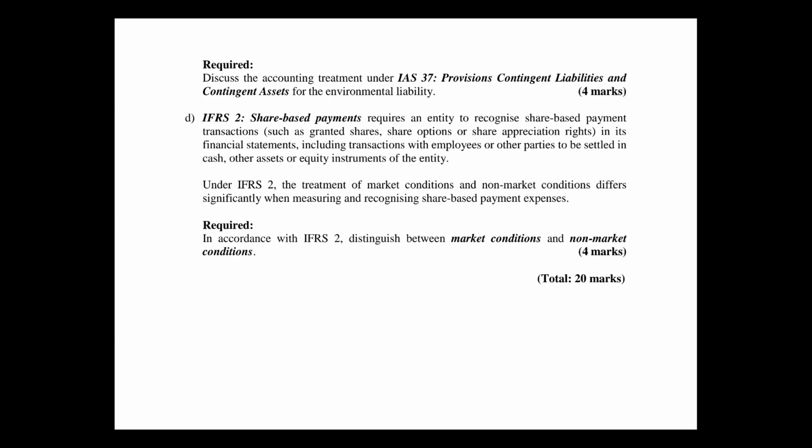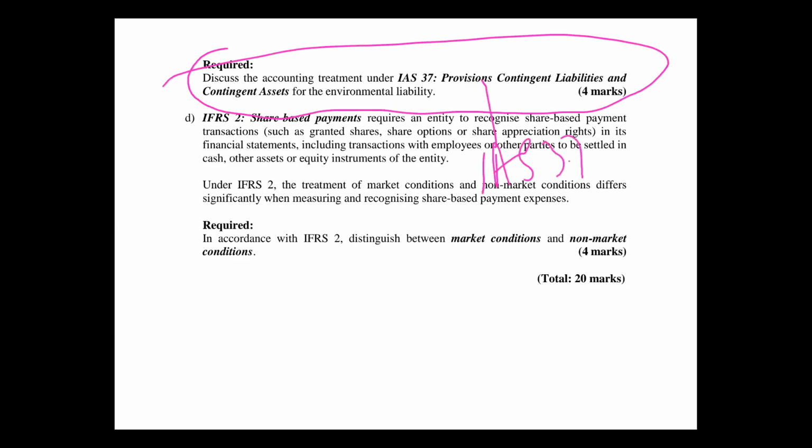So the 4C, I have this. It is IAS 37. That's an IFRS standard, not level 3. Provisions, contingent liabilities and contingent assets for the environmental liability, 4 marks. When it's provisions and contingent liabilities, what should I be looking out for, and what are some accounting treatments to discuss? Here, I might first start with the recognition criteria. How do you determine whether it's a contingent liability or a contingent asset? So for the 4 marks, I may get 2 to 3 out of 4. Let's assume I got 4 there, plus 2, I get 6 out of 10. That's how it should go.